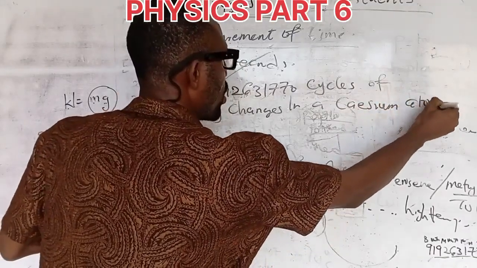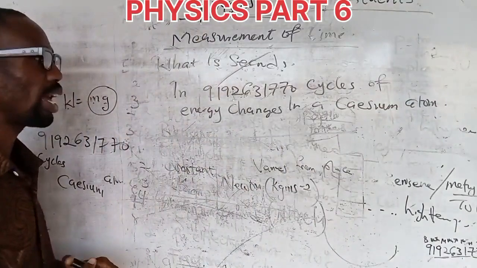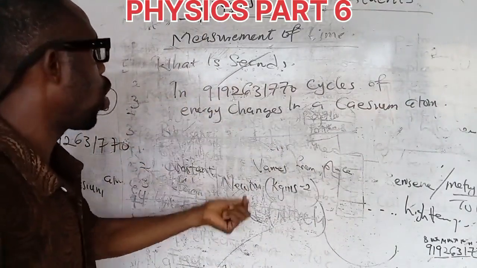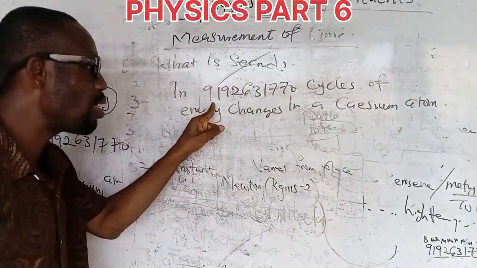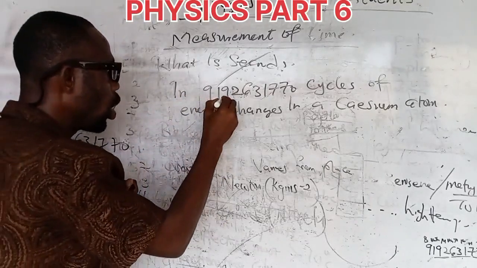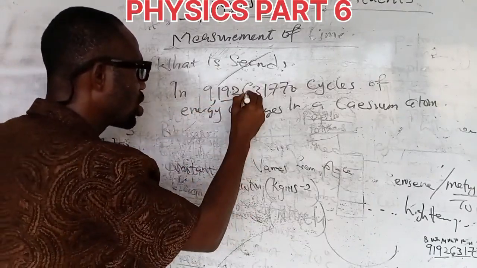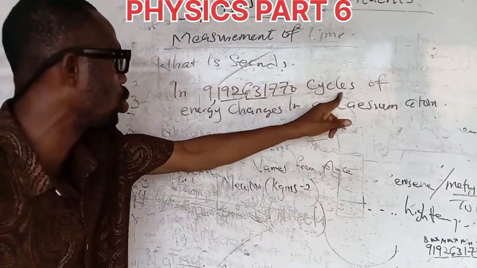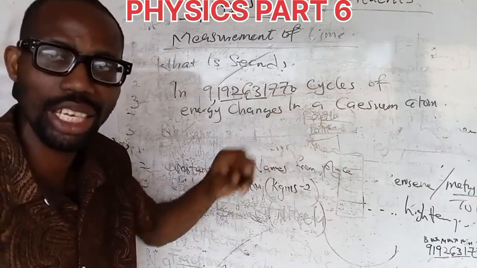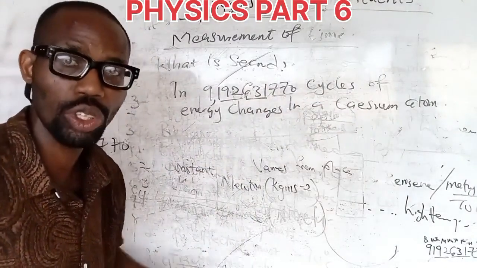So this is the definition of a second. It is the time interval occupied by 9,192,631,770 cycles of energy changes in a calcium atom. That is the definition of seconds.